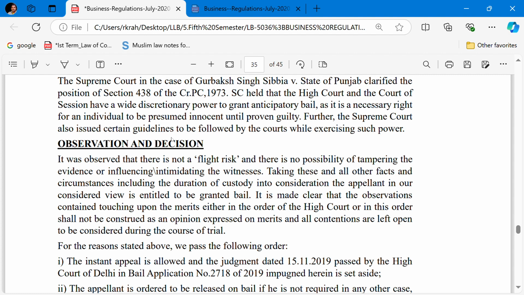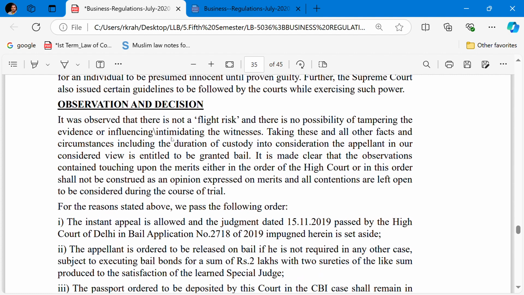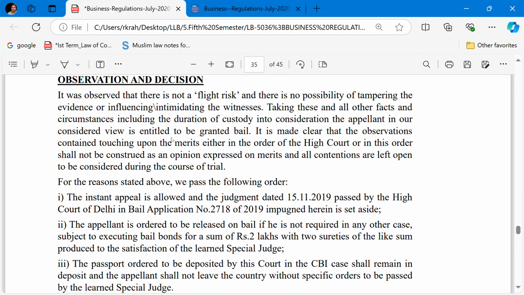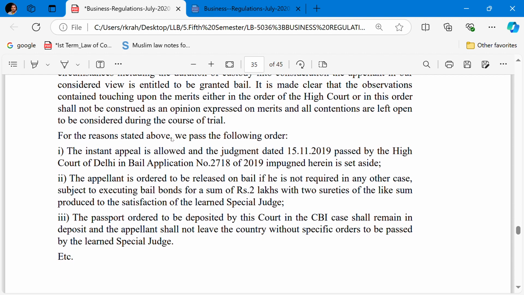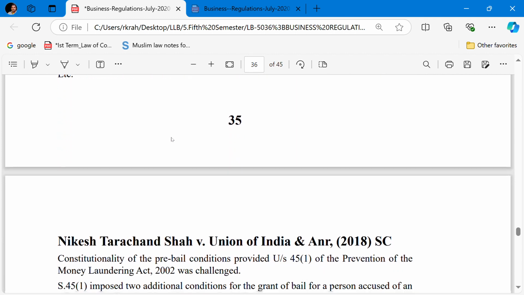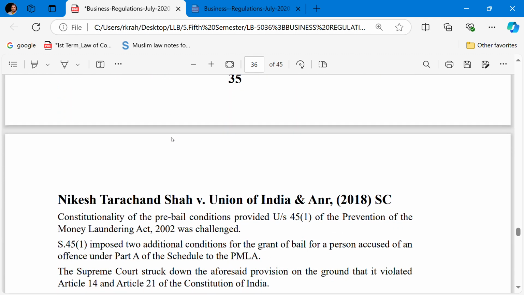For the purpose above, the order was passed as follows. The instant appeal is allowed and the judgment dated 15/11/2019 passed by the High Court in the bail application, impugned herein, is set aside. The appellant is ordered to be released on bail, subject to executing a bail bond of 2 lakh rupees. The passport was deposited, and he was ordered not to leave the country, and all the requirements under Section 438 should be followed.